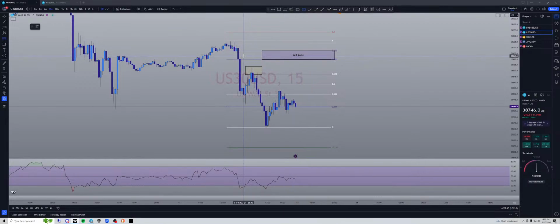Look at this wick right there, right? We want that wick to get filled. So maybe our entry is right there at the top of that wick, or just a few pips below that wick. This would be our stop loss.